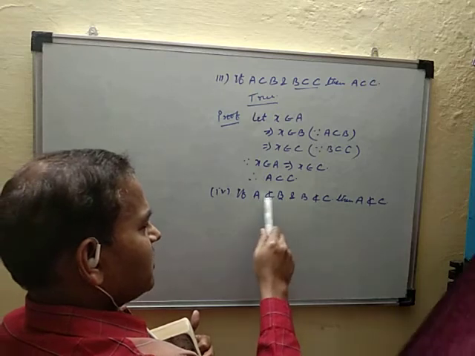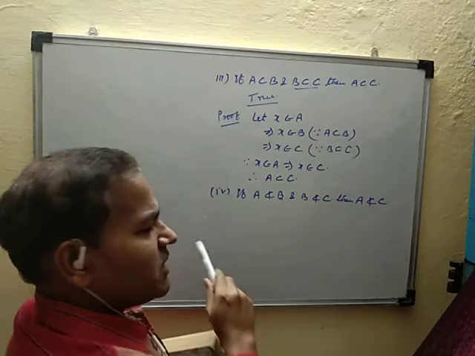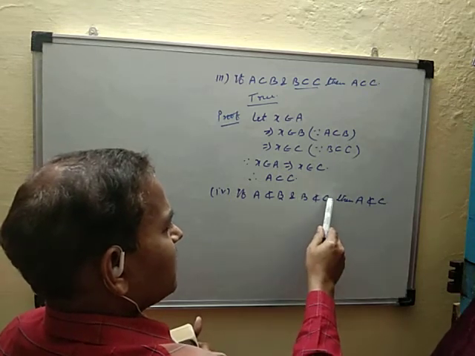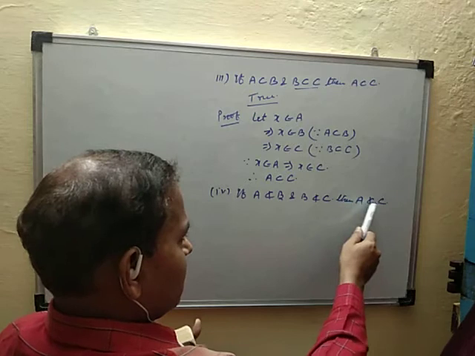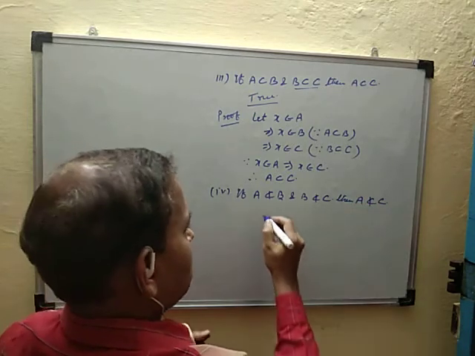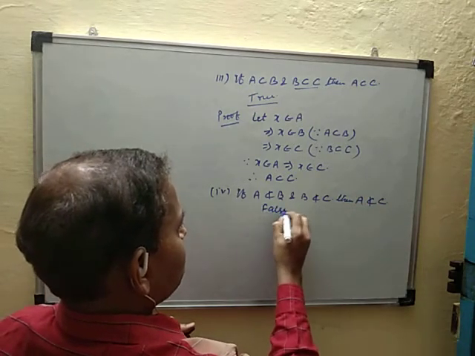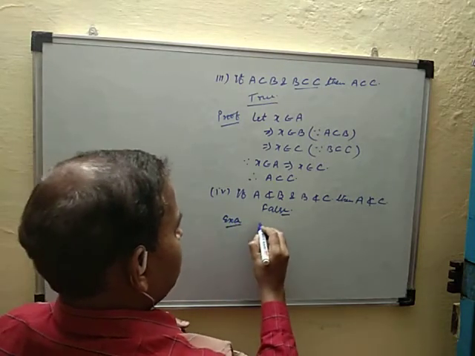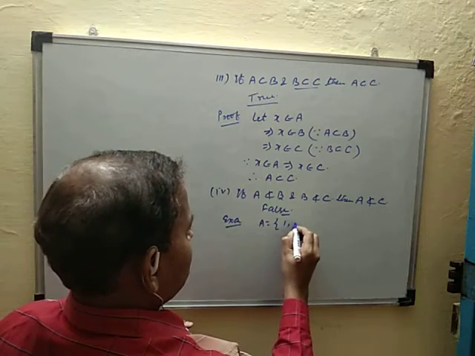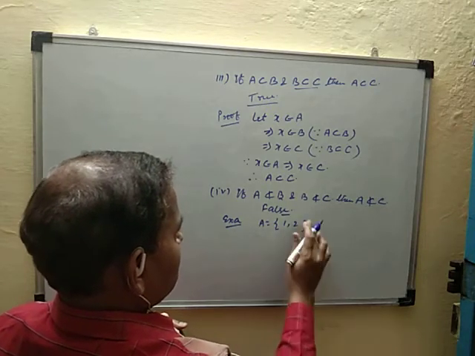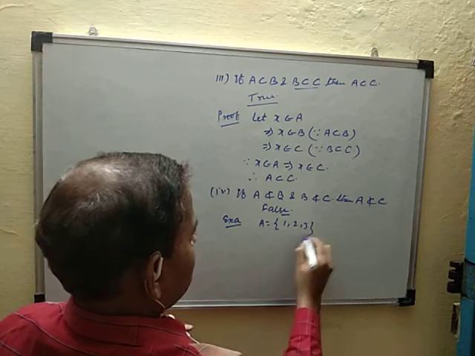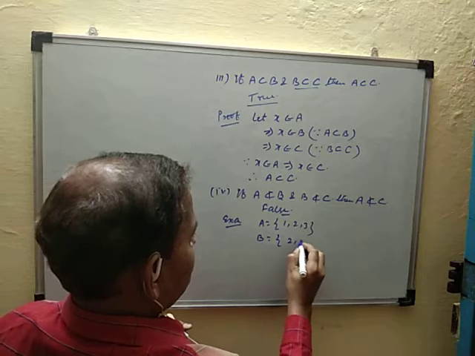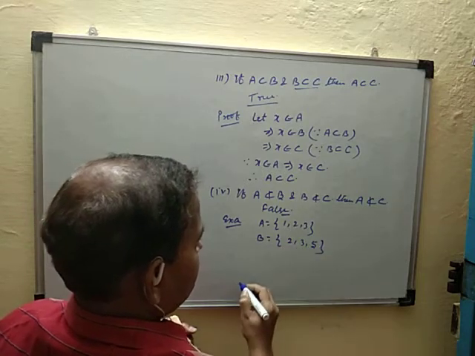A is not a subset of B, that is, every element of A does not belong in B, and every element of B does not belong in C, then A is not a subset of C. This statement is also false, because, for example, let A is equal to {1, 2, 3}, and set B is equal to {2, 3, 5}.